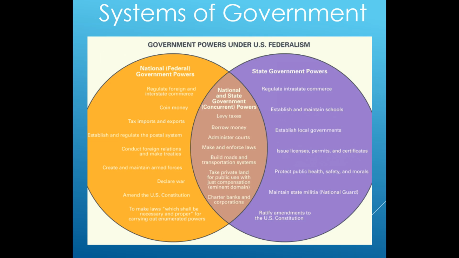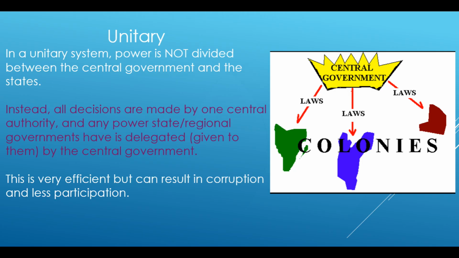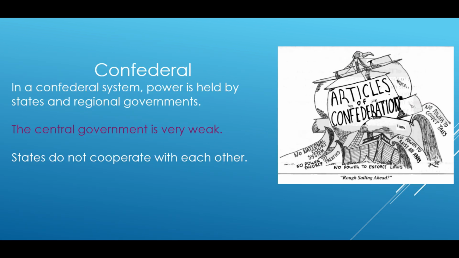Systems of government. Unitary. In a unitary system, power is not divided between the central government and the states. Instead, all decisions are made by one central authority, and any power state or regional governments have is delegated, given to them by the central government. This is very efficient, but can result in corruption and less participation.